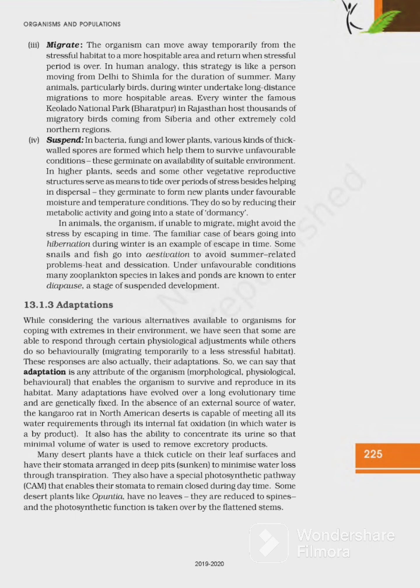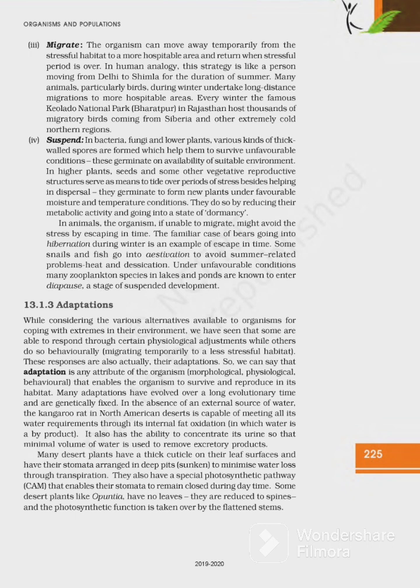The familiar case of bears going into hibernation during winter is an example of escape in time. Some snails and fish go into estivation to avoid summer-related problems, heat and desiccation. Under unfavorable conditions, many zooplankton species in lakes and ponds are known to enter diapause. Diapause is a stage of suspended development. तो ये diapause वगैरह सब क्वेश्चन आते हैं. तो diapause क्या होता है? सस्पेंडेड डेवलपमेंट की स्टेज होती है. एस्टिवेशन, हाइबरनेशन, इन सब पे क्वेश्चन आता है.